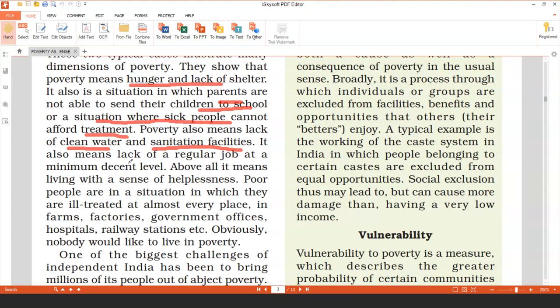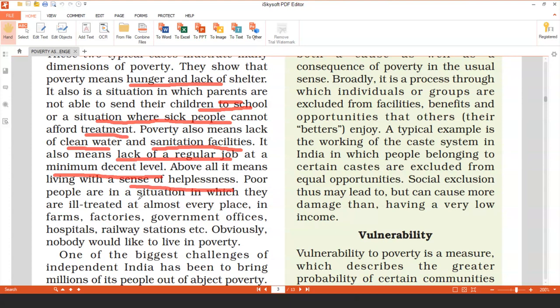Poverty also means lack of a regular job. We have seen in both the cases, they do not have a regular job. Sometimes they find work, sometimes they don't, and that too at very low wages, below a minimum decent level. Very low wages, 50 per day, which is a very low wage. Above all, it also means a sense of helplessness, which I have talked about just now. They are not able to help themselves and come out of that situation of poverty.